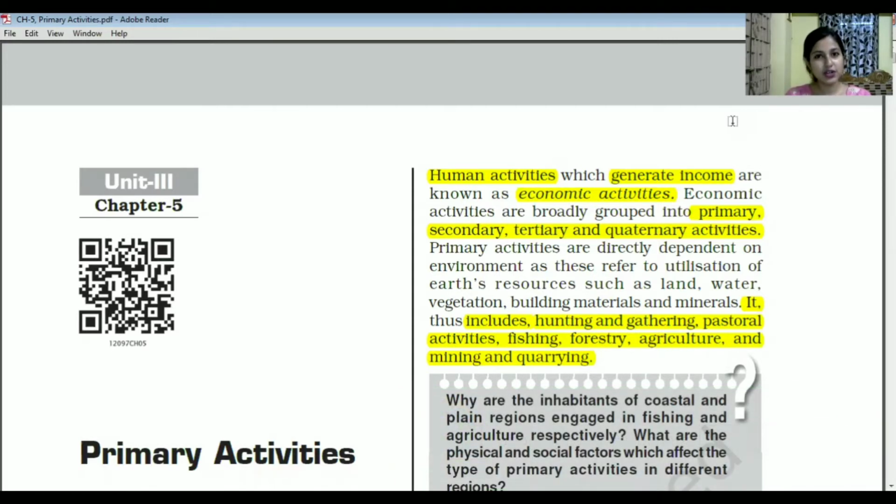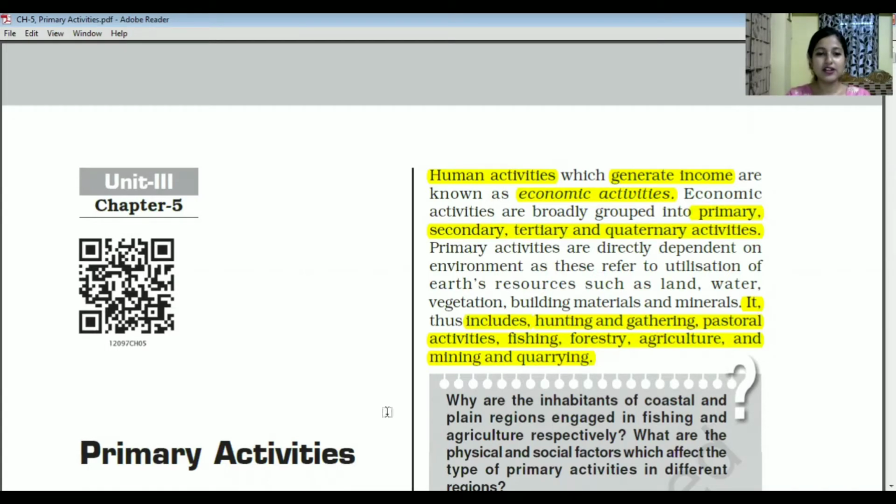In our last video class, we completed the chapter on human development from your Fundamentals of Human Geography book. And today we are going to proceed with the next chapter, which is chapter 5. The name of this chapter is Primary Activities. So let's start with today's session.